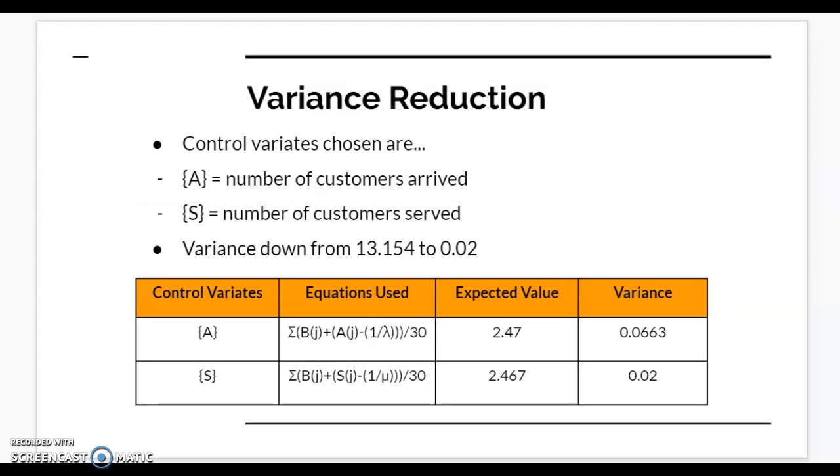Before drawing any conclusions based on the output measures calculated, variance reduction methods were considered. Because the variance was 0 for the 2 server system, the variance reduction method will only be considered for the single server system. The method chosen was reduction using control variates. The 2 control variates chosen were the number of customers arrived and the number of customers served. Using the number of customers served as a control variate, the variance was reduced from 13.154 to 0.02, which is a tremendous improvement. Because using the number of customers served as a control variate resulted in a higher variance reduction, we will use this output measure to draw conclusions.